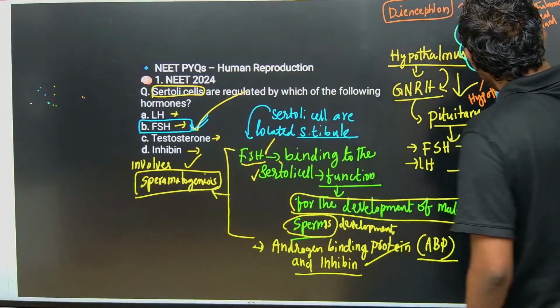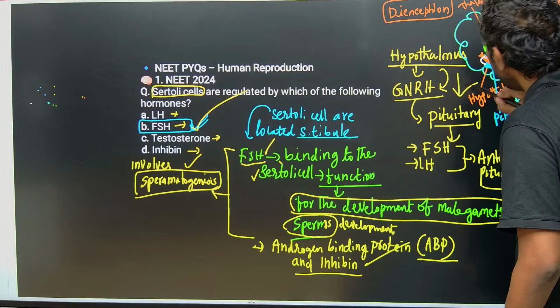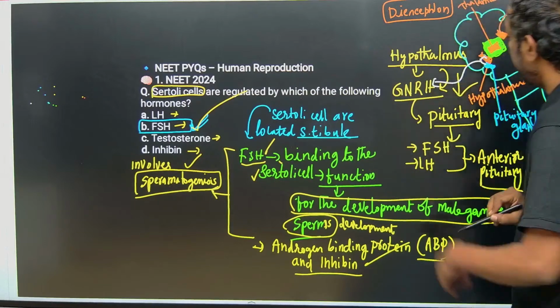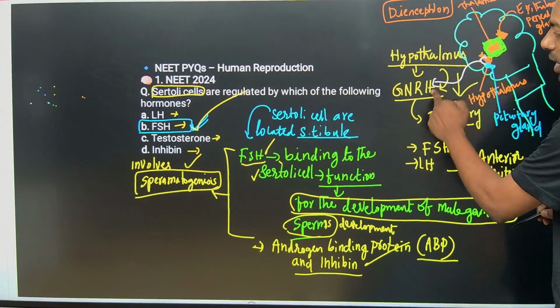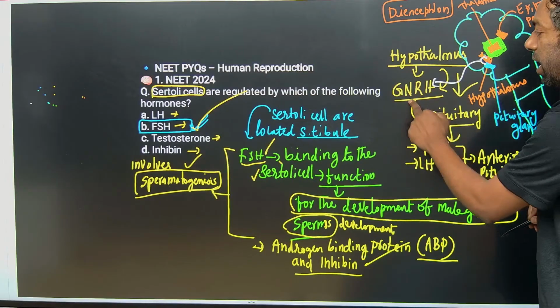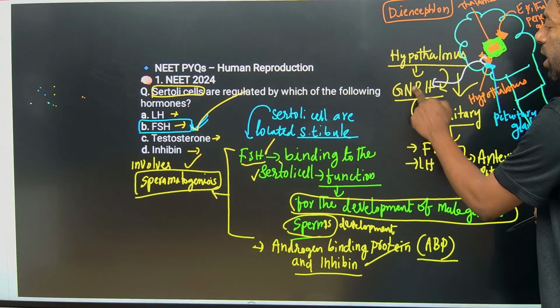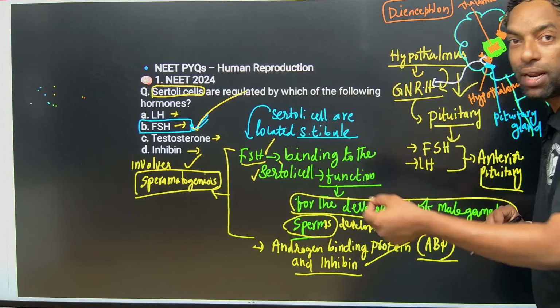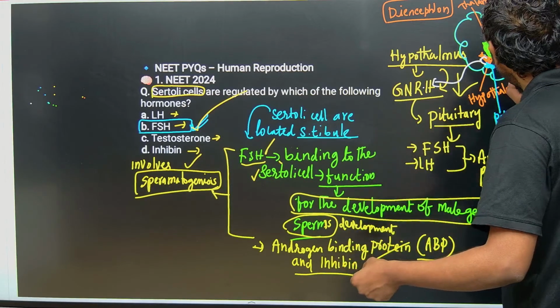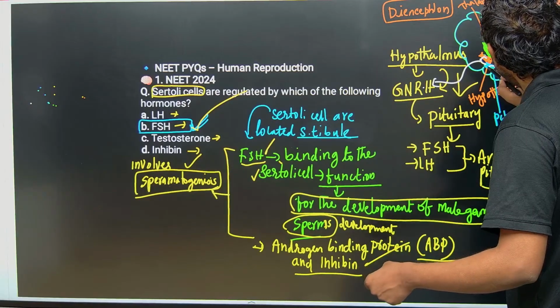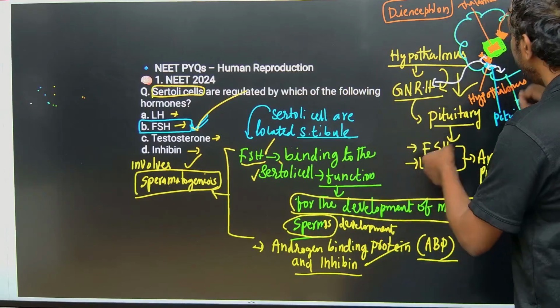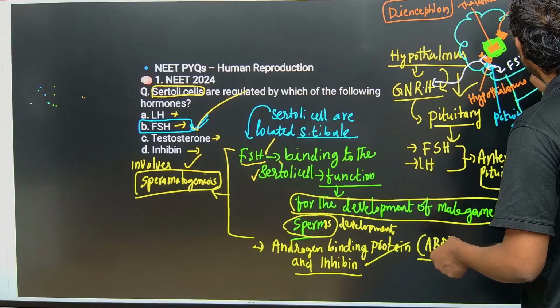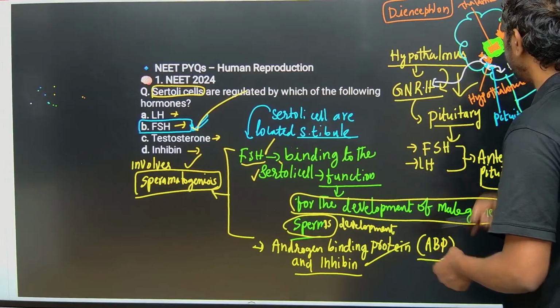The hypothalamus releases the hormone GnRH, gonadotropin releasing hormone, into the pituitary gland. That stimulates the anterior pituitary to release the FSH and LH hormones.